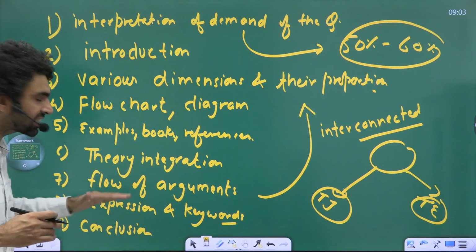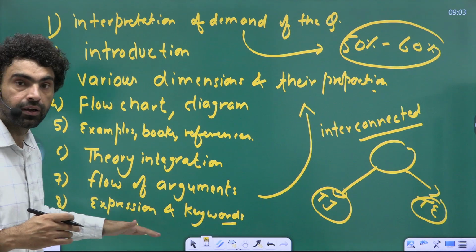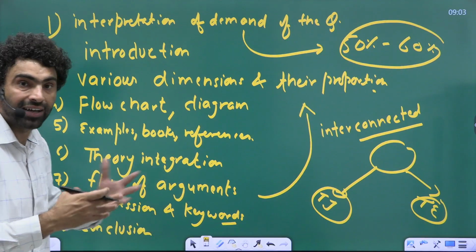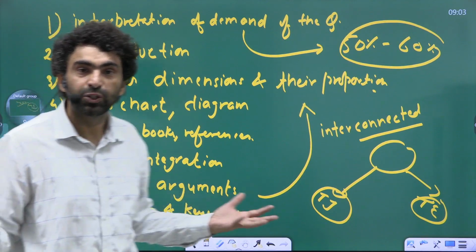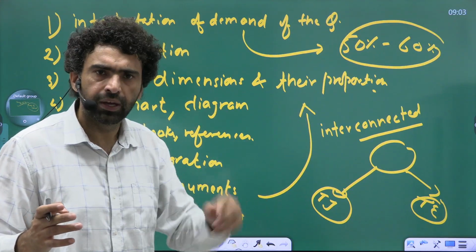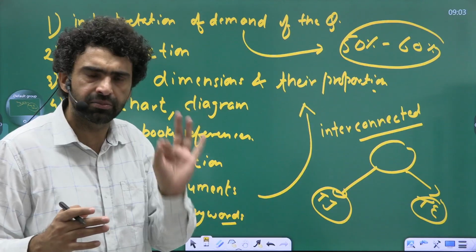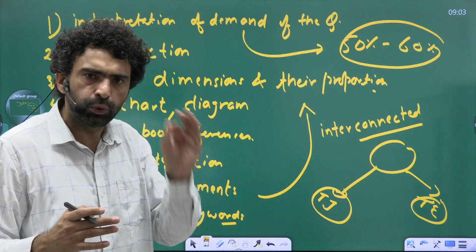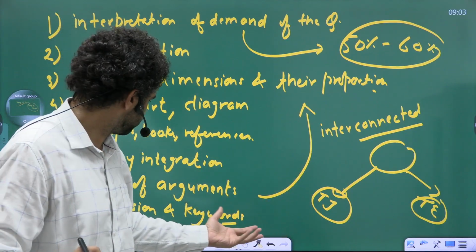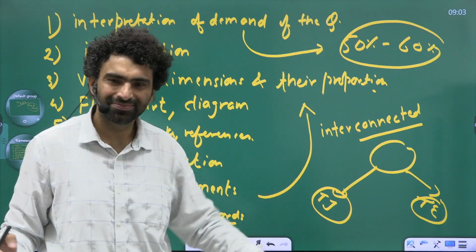Keep your expressions simple, integrate keywords, and your answer is done. So we will be doing this every single day by discussing one PYQ and exploring these dimensions, so that it becomes very clear to your mind and you create the right kind of orientation to write good answers. I hope it helps. All the best.